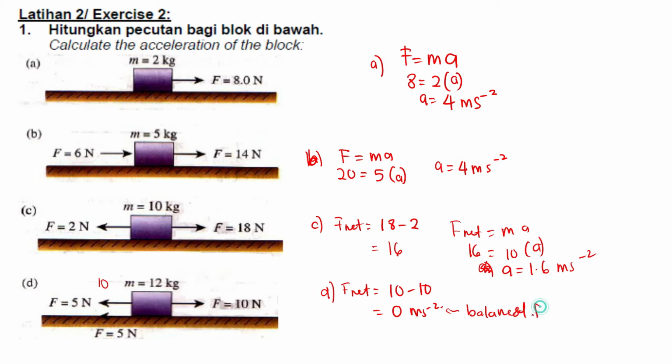Balanced force. Because we already know the effect of an unbalanced force is that it can make the object accelerate, or start moving or stop moving, right? So this one, because the F net is 0, there is no net force here, so the object is in balanced force. Balanced force means if the object is at rest, it will remain at rest. If it is moving, it will stay moving with uniform velocity. So that one we see later.